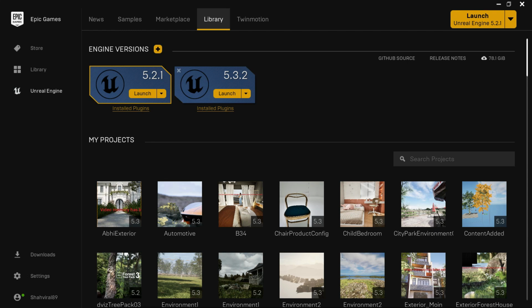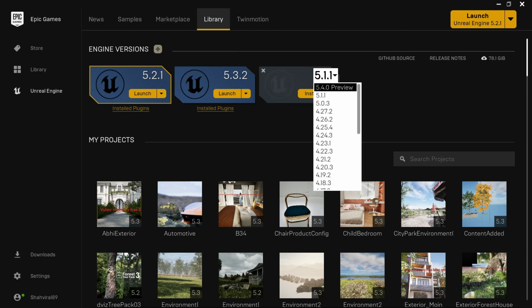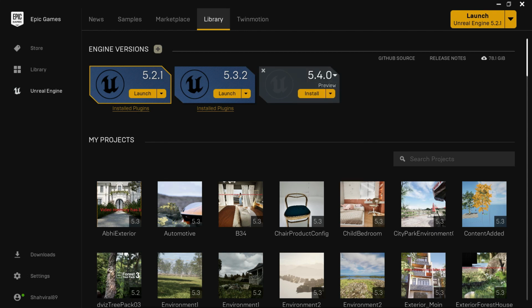If you haven't installed Unreal Engine, what you need to do is click on this plus sign, and then click on the version. Right now we have 5.4.0, a preview version. But if you want to install a stable version, you will find 5.3.2 just below 5.4.0, and you just need to install it. Now let's take the example of 5.4.0. You can go for 5.3.2. I will show you how you can do the installation process.